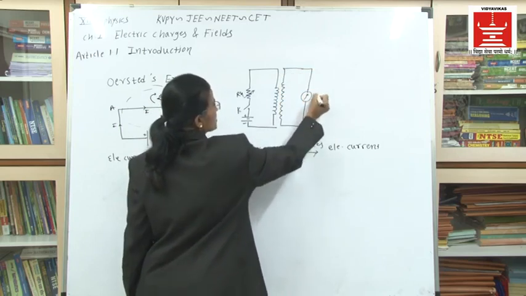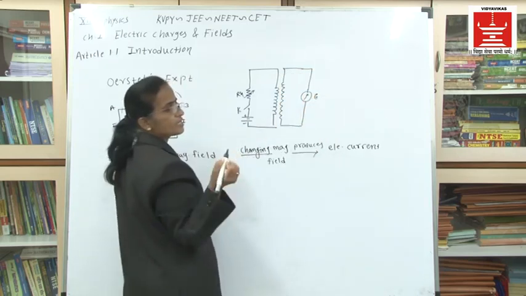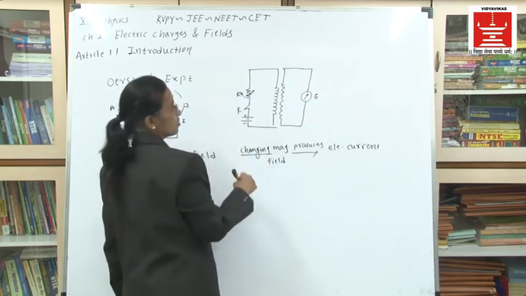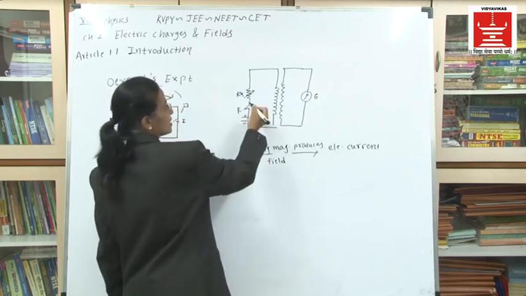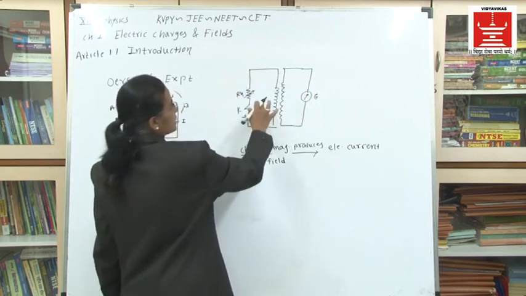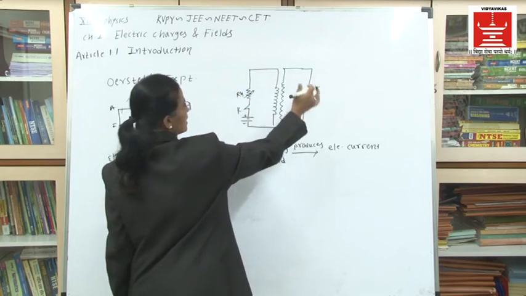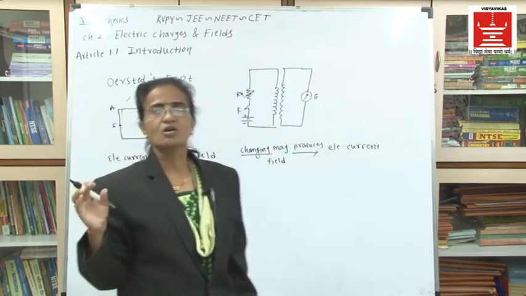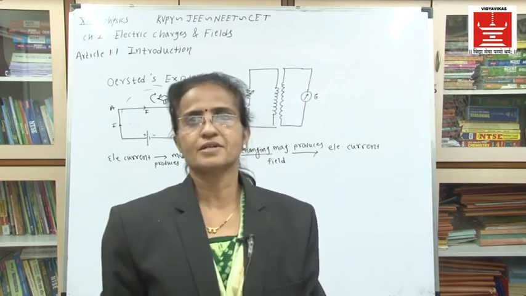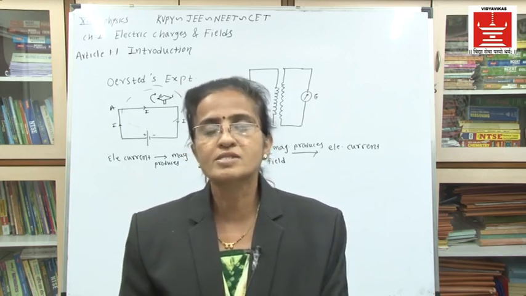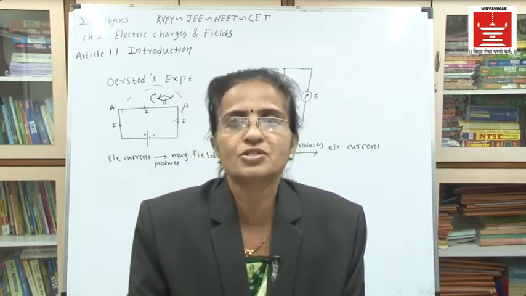Galvanometer is a device which is used to measure the current flowing through the circuit. When this key is closed, there is a change in the magnetic field of the first coil, and it will produce electric current in a neighboring coil. This is called electromagnetic induction. Later on we are going to study in detail the concept of electromagnetic induction.